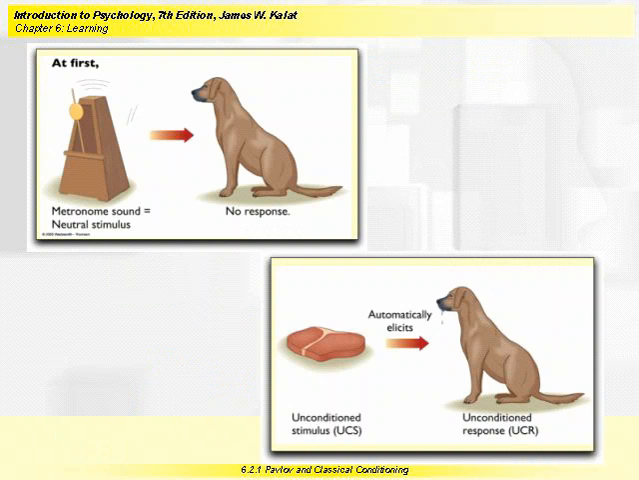In this diagram from the text, we have the neutral stimulus that will become the conditioned stimulus, and that is the metronome. It initially produces no particular response in the dog. The unconditioned stimulus is meat, actually meat in the dog's mouth, which produces salivation. That's the unconditioned response. So meat in the mouth produces salivation. That's unlearned. That's an inborn reflex.